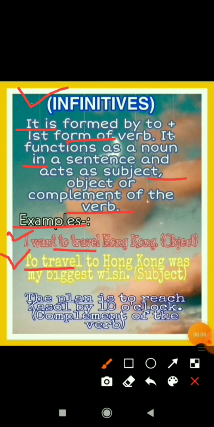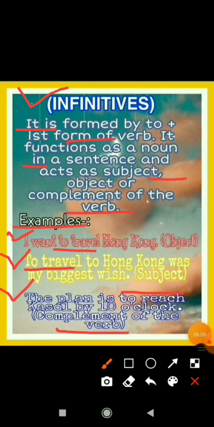Third sentence is the plan is to reach Kasol by 10 o'clock. So here it is used as complement of the verb. Here is written to reach. What is the plan? The plan is to reach Kasol by 10 o'clock. So here it is the complement of the verb. It is giving the meaning to the verb.